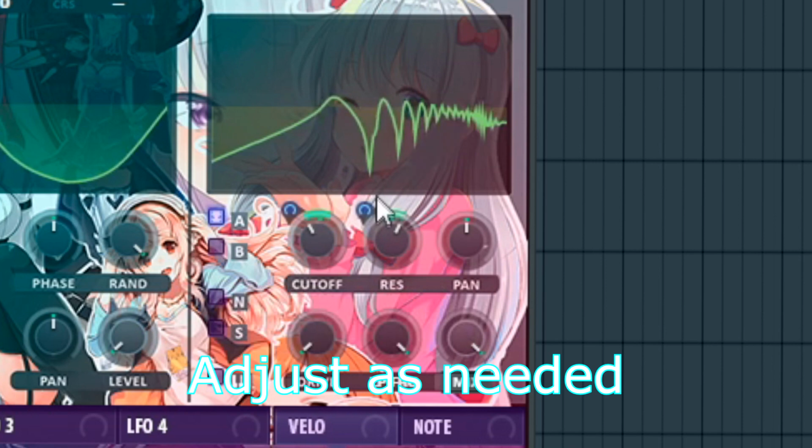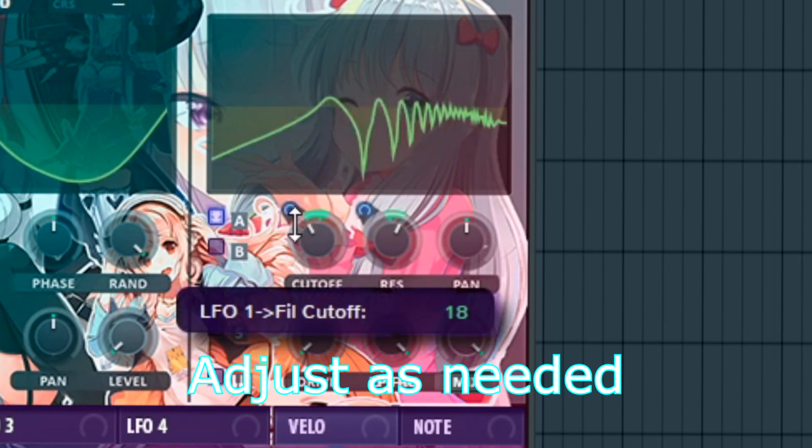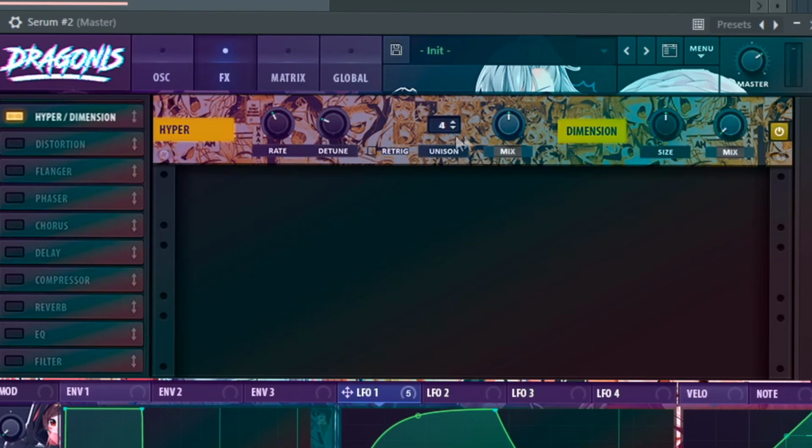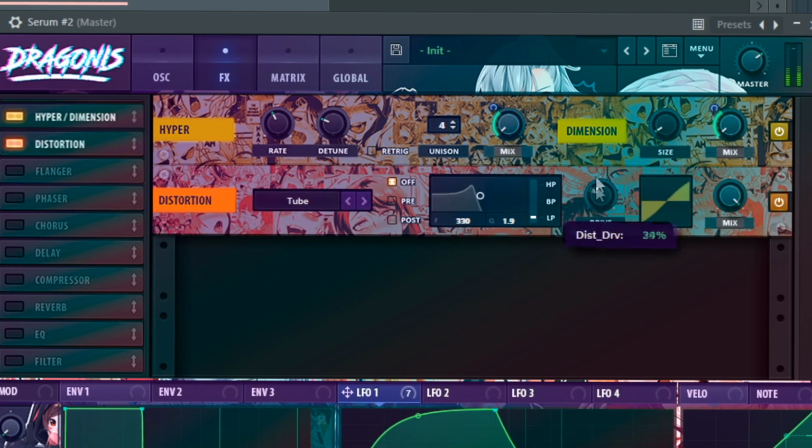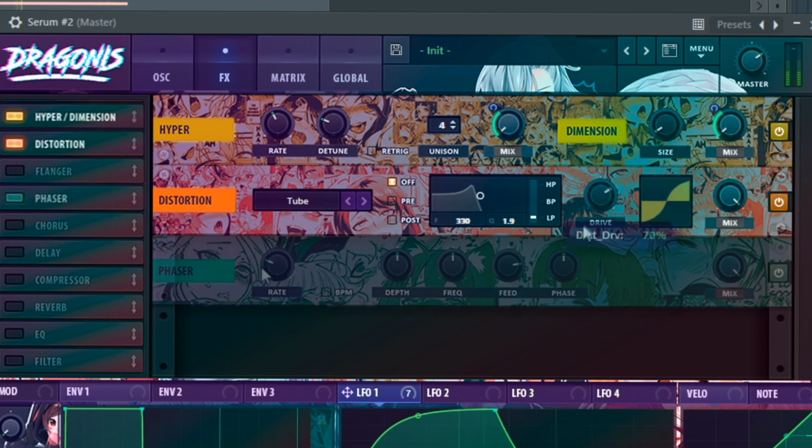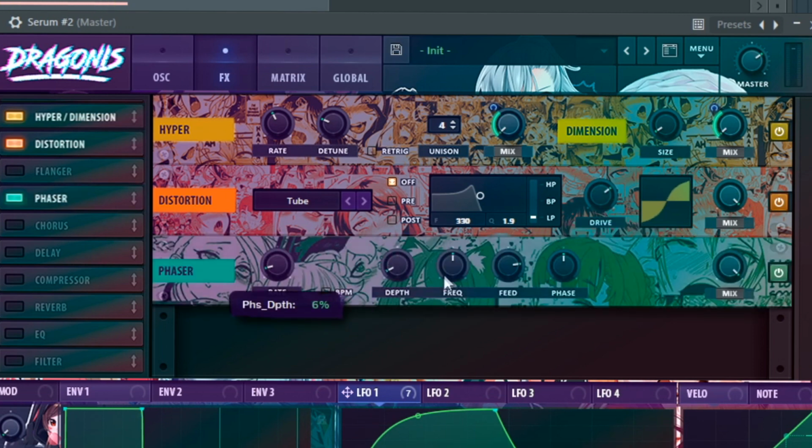Just as necessary. For the effects, turn on hyperdimension, automate the mixes, and turn down the size. Distortion. Phaser, turn down the depth and everything. Feedback, yeah. And automate the mix.